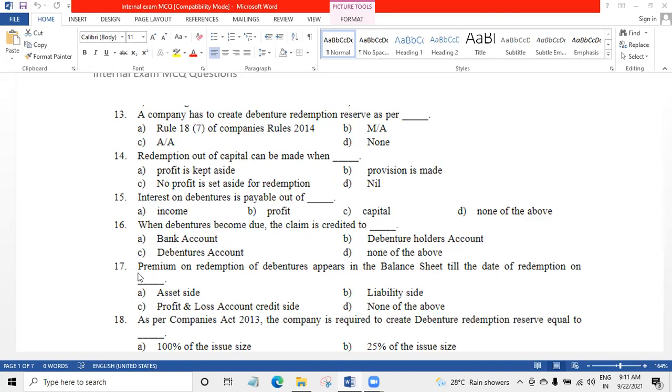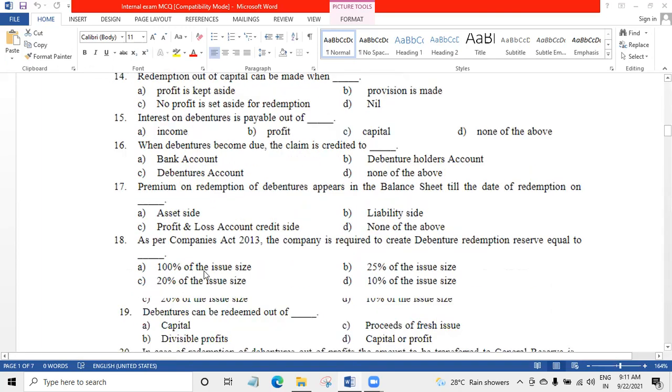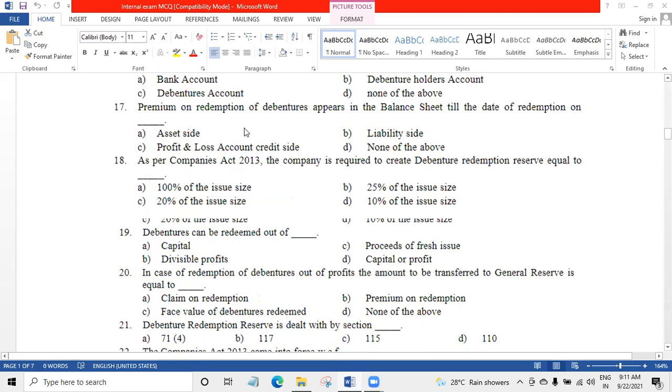Number 17, premium on redemption of debentures appear in the balance sheet till the date of redemption on dash. Premium on redemption of debentures appears in the balance sheet till the date of redemption on liability side. Premium on redemption is a liability.